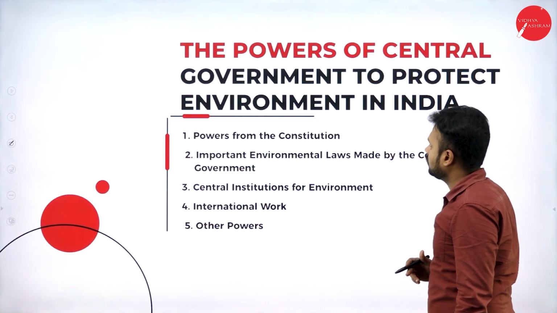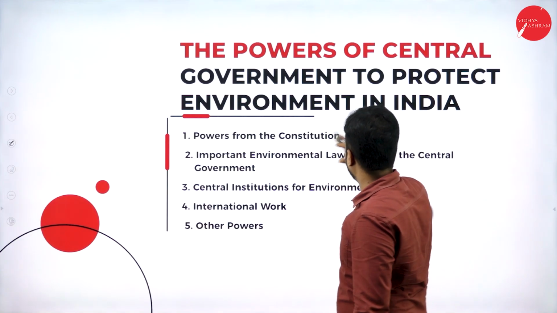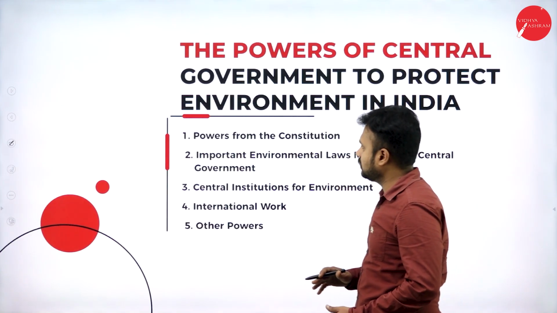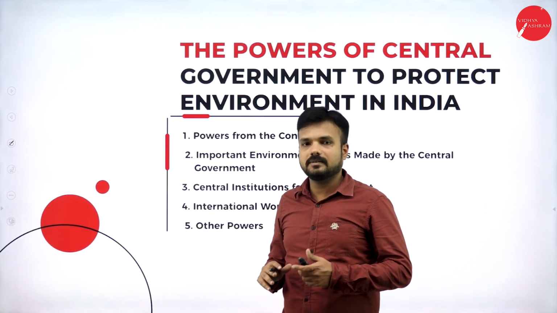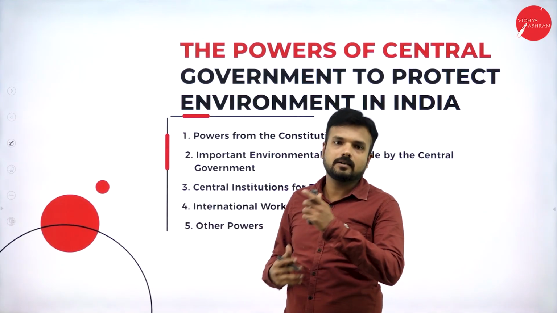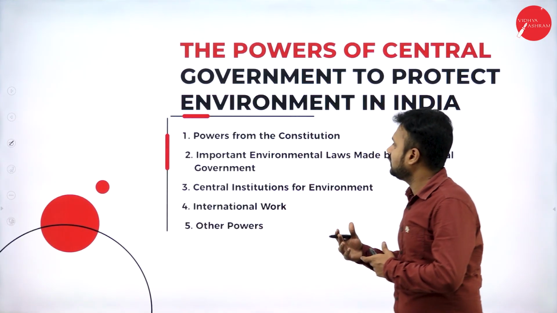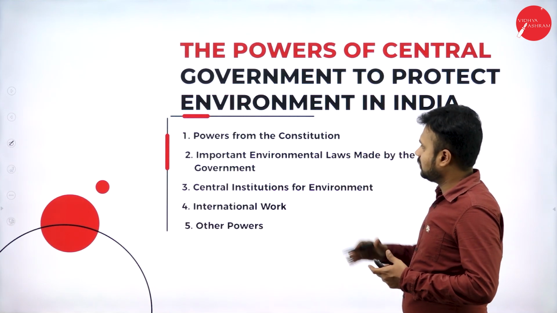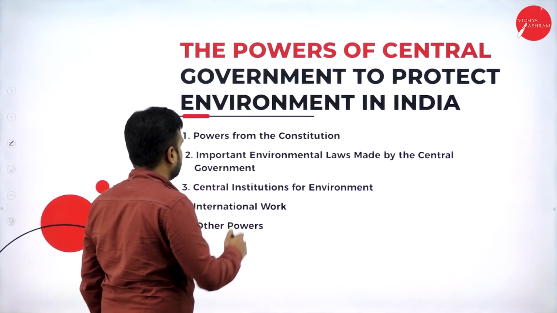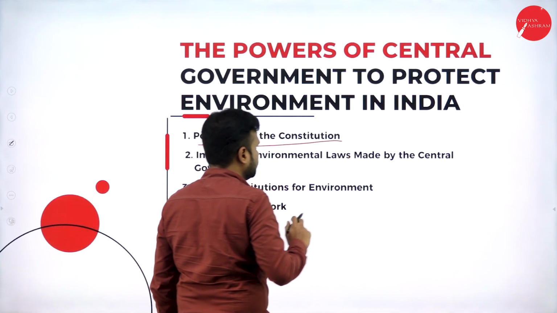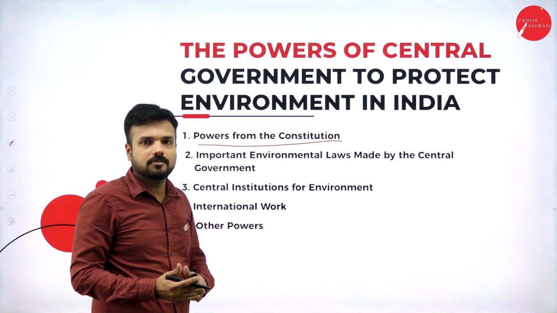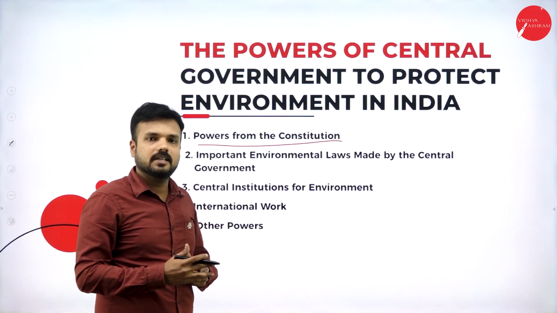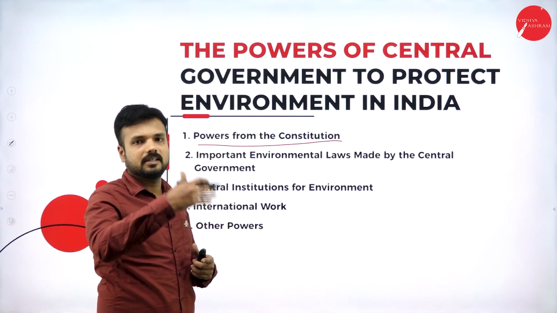The powers of the central government to protect the environment in India. So there are certain powers of the central government. It has a complete right to make rules and regulations, to create the procedures, to safeguard the environment. Which are those powers? From the Constitution of India. There are certain powers given by the Constitution of India, not only to safeguard the environment but also to develop the environment.